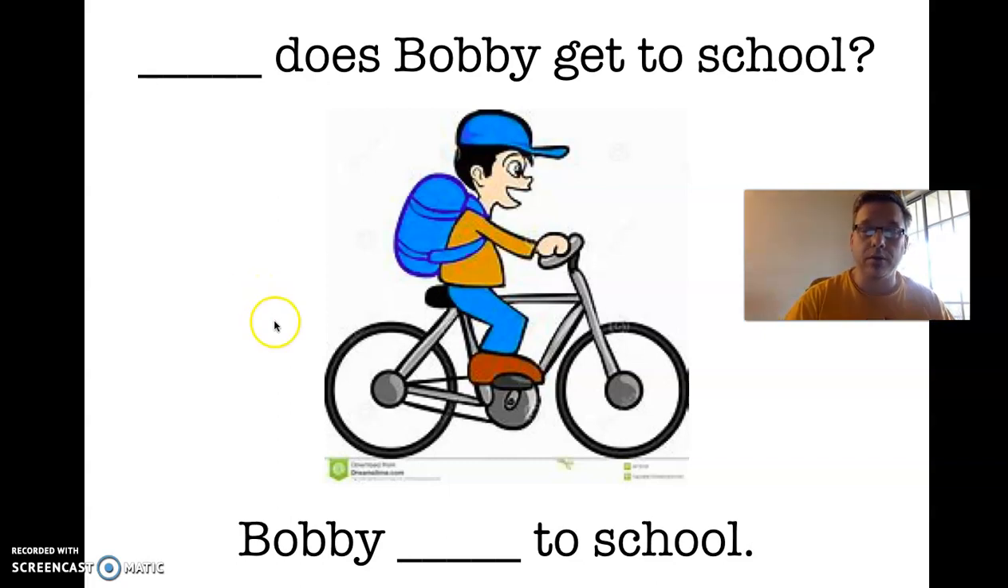So look at this one. Get to school. We want to know the way that he's going to school, so we're going to ask how. How does Bobby get to school? Bobby, we could say, rides his bike to school, or Bobby bikes to school. We can use it as a verb.